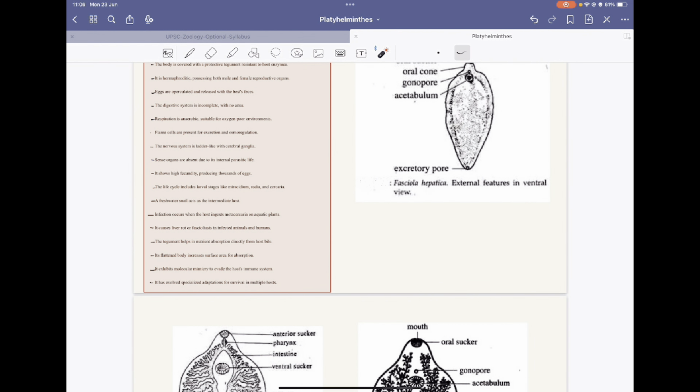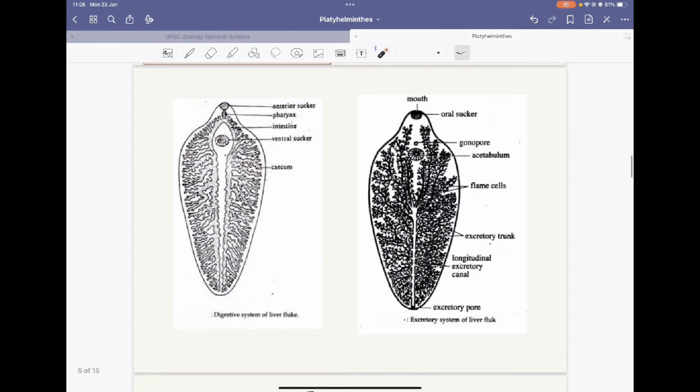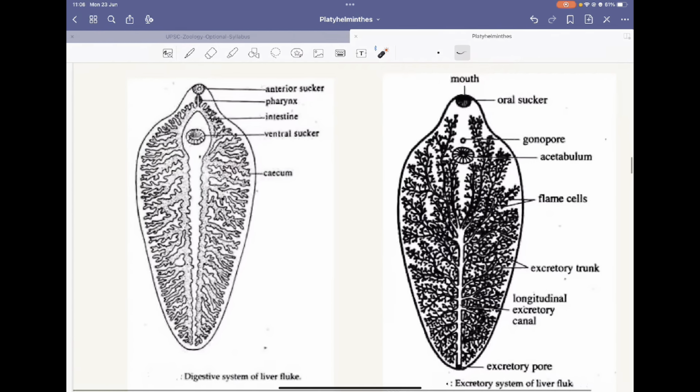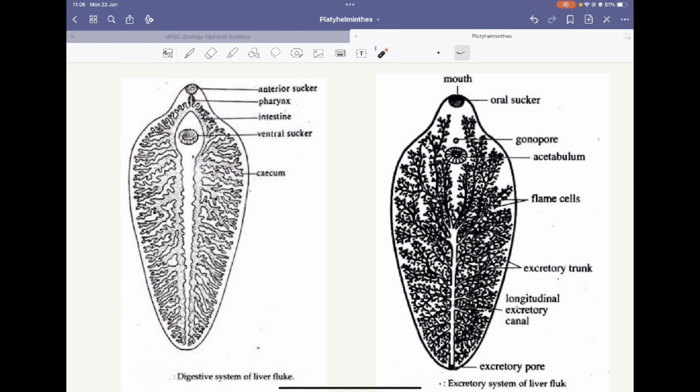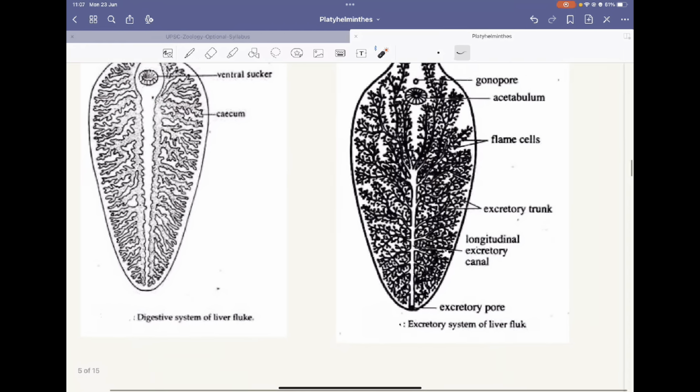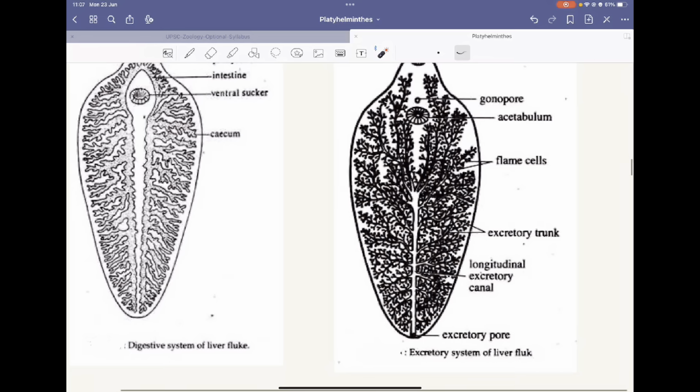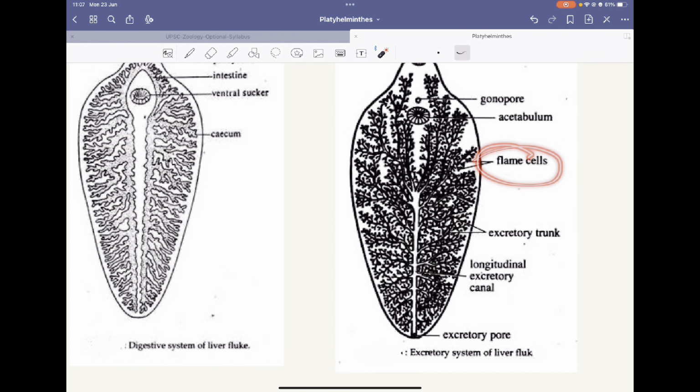It has one intermediate host, and it has to survive in the environment, so there are various modifications also. This is the digestive system of the liver fluke. There is the anterior sucker, the ventral sucker, and then the intestine, and these projections are the cecum. This is a basic understanding of the digestive system. Then there is the excretory system. These are all flame cells, connected to one excretory pore, as you can see.